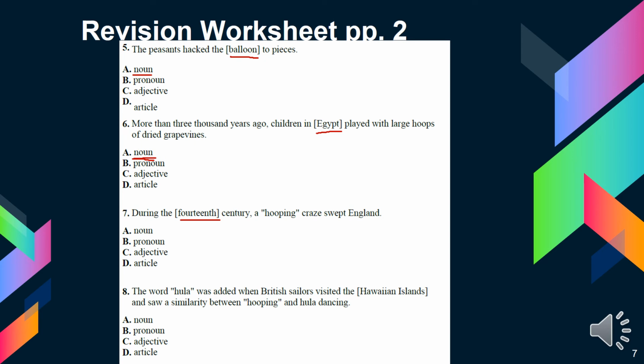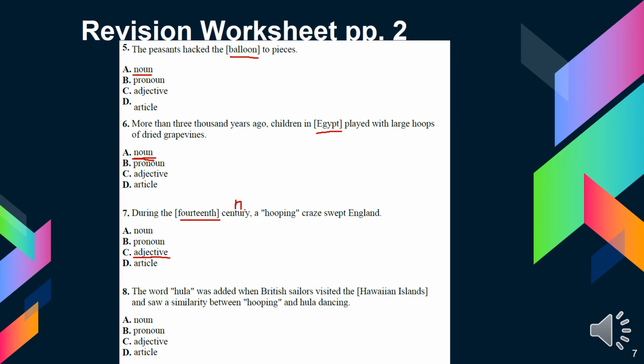Century is the noun. So what do we call 14th? It's a number. While we were revising, numbers are adjectives. So it's an adjective.